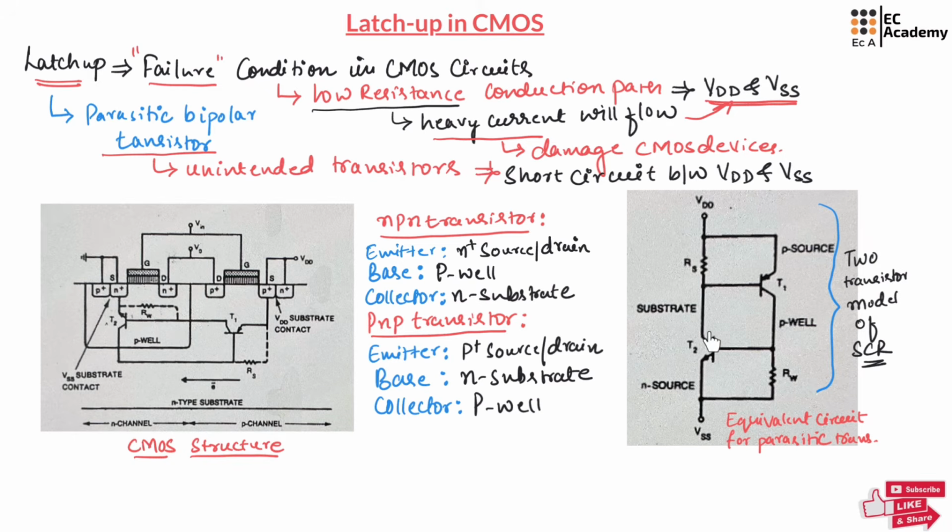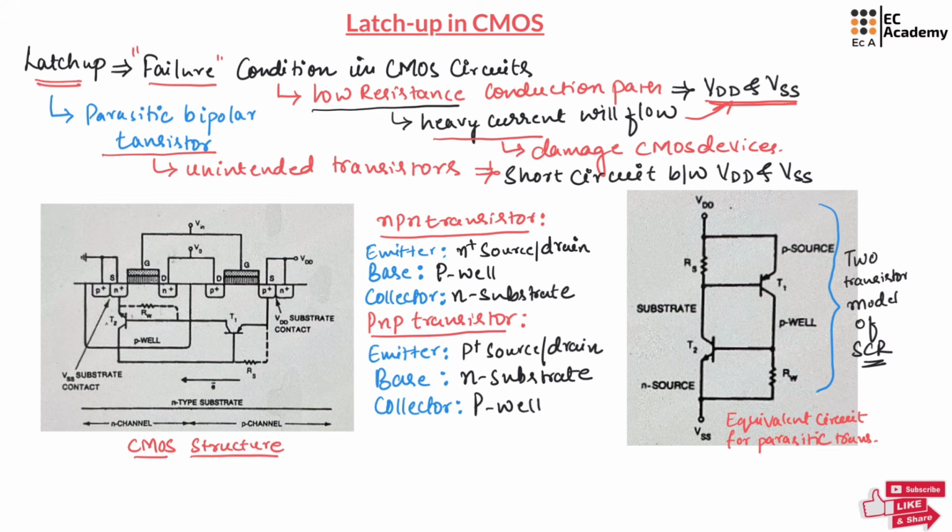Once both transistors are on, they establish a path between VDD and VSS, which acts as a short circuit, and a high current will flow from VDD towards VSS. This high current is due to the amplification caused by both transistors T1 and T2. If high current flows between VDD and VSS, this will damage the CMOS circuit.